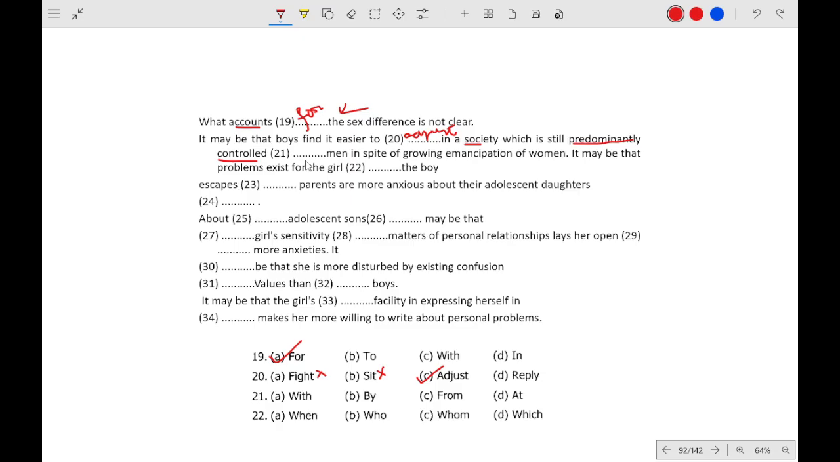Controlled by men in spite of growing emancipation of women, obviously. It may be noted that the problems exist for the girl dash the boy, okay, this is a noun. It may be that the problems exist for the girl dash the boy. So what are the options?